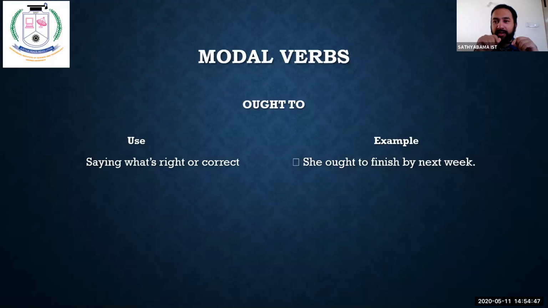Now see the sentence. We ought to respect our parents. Clear, all of you? Is there any doubt in it? No, isn't it? Can anybody say that I will not respect my parents? Can anybody say I will not respect my teachers? Can anybody say I will not respect any elder? No, isn't it? We ought to.